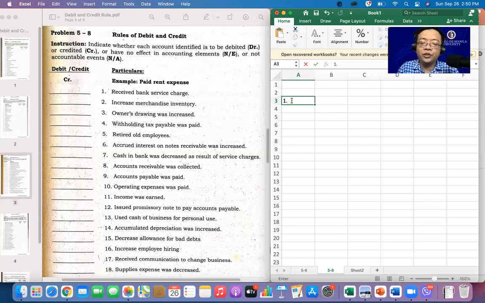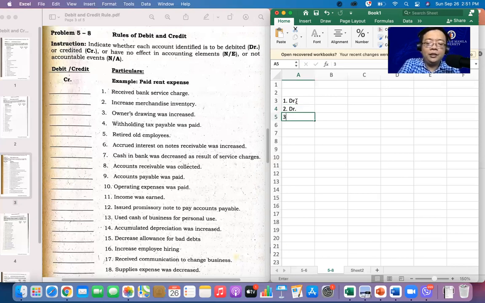Diba? All right, number 1, receive bank service charge. If you receive bank service charge, di ba ito ay part ng ating expense. Tama ba? Okay. Service charge ng bangko, it is an expense. If we increase our expense, it is to be debited. Tama ba? Hopefully naintindihan na. So number 1 here is debit. We are referring here to our bank service charge because you receive bank service charge as part of the expense. All right. Number 2. Okay, what if you increase your merchandise inventory? Napakadali. It is to be debited.